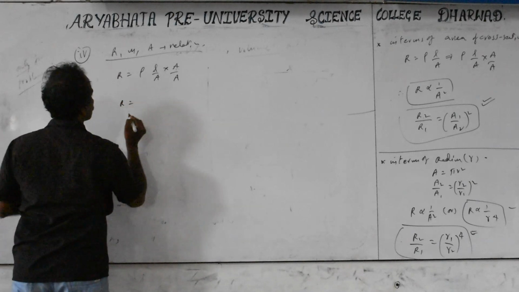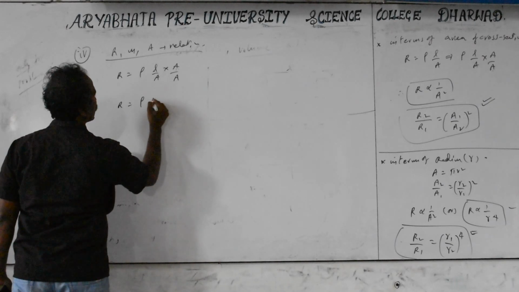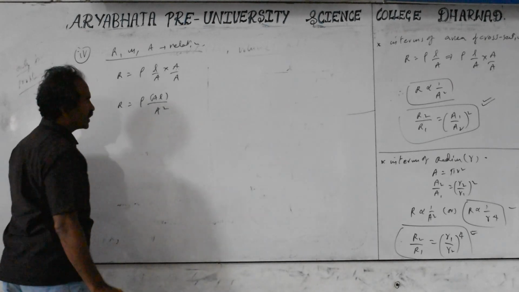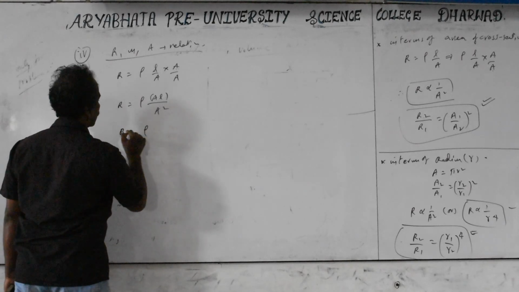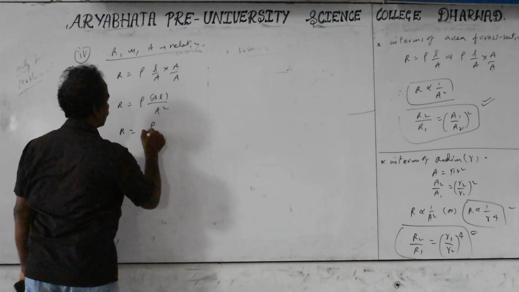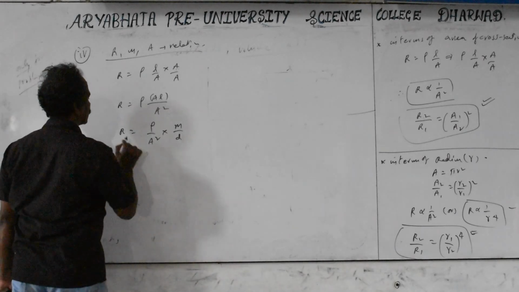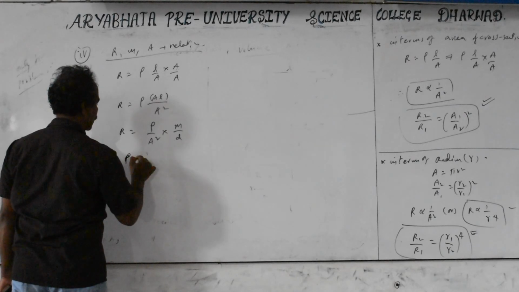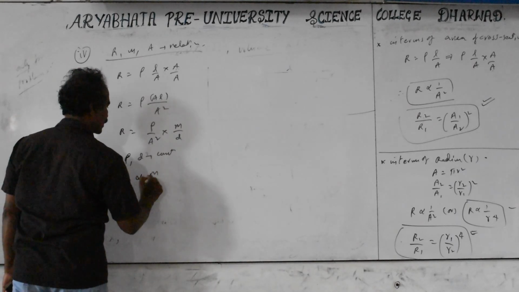So R is equal to rho into volume by A square. So substitute for the volume. Density equals mass by volume, so volume equals mass by density. So R is equal to rho into mass by density into A square. In this, rho and d are constants.